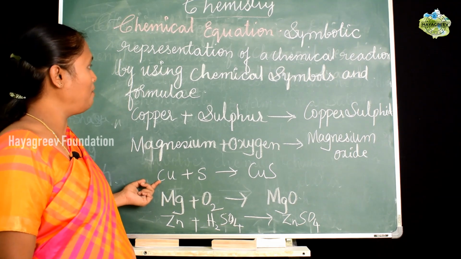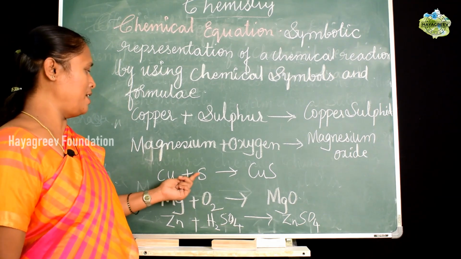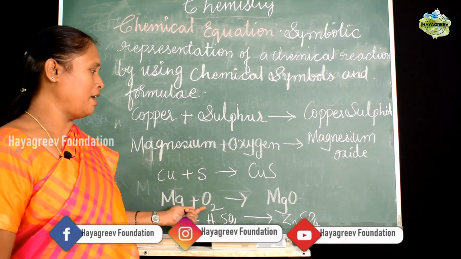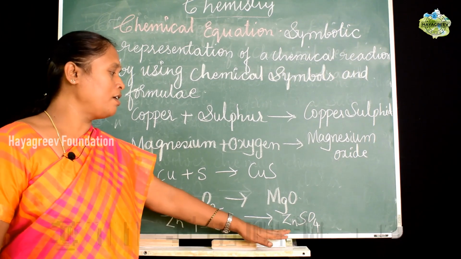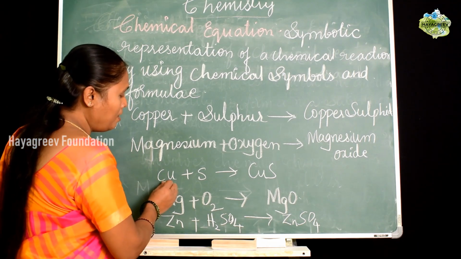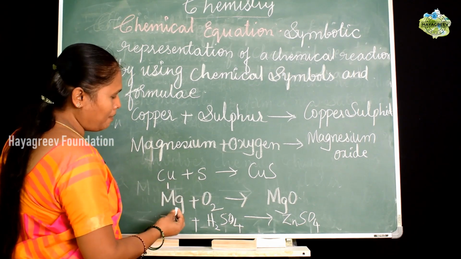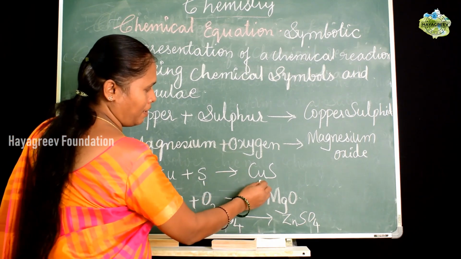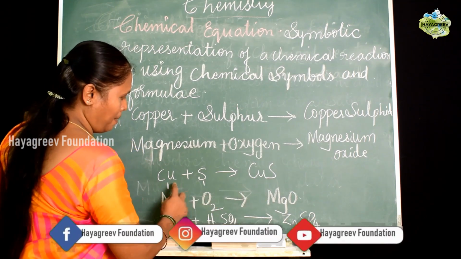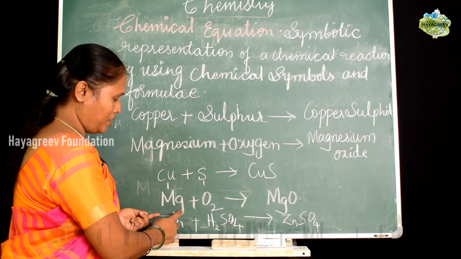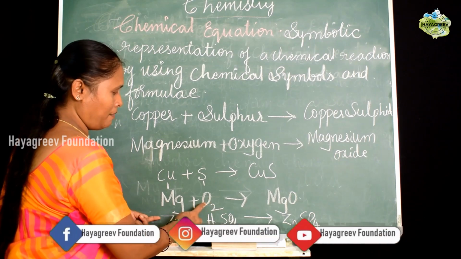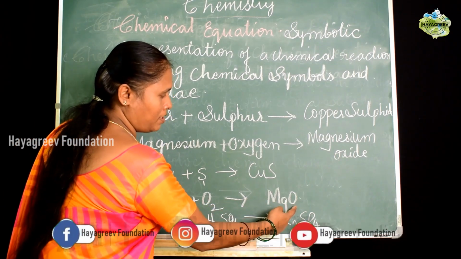The same thing you can write using chemical formulae and symbols. Cu plus S gives CuS, which is called a chemical equation, and Mg plus O2 gives MgO, and Zn plus H2SO4 gives ZnSO4. These are the chemical equations. Now observe here, Cu plus S: one atom of copper reacts with one atom of sulfur and you have the formation of CuS, copper sulfide. So here the number of atoms is equal, but if you observe Mg plus O2 gives MgO, here you have 1 Mg and 2 oxygen, but what about the other oxygen? It is not there.